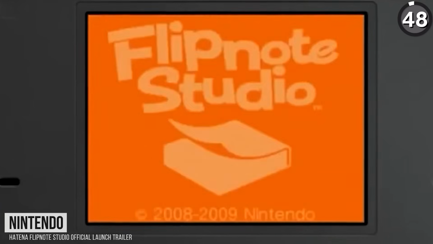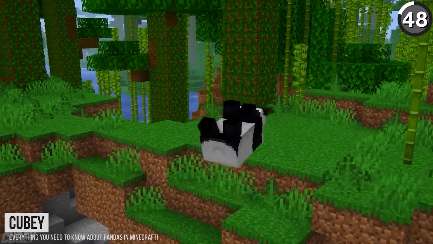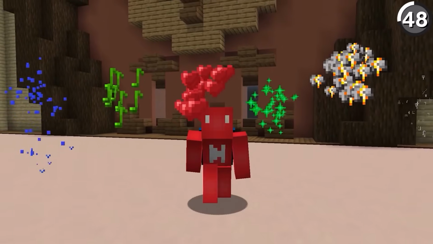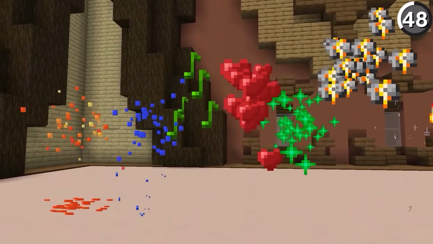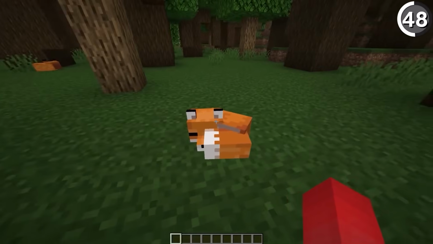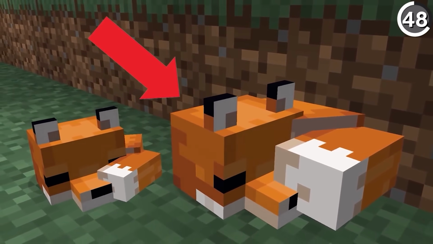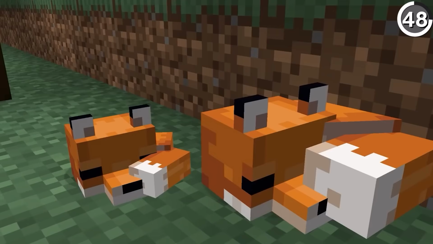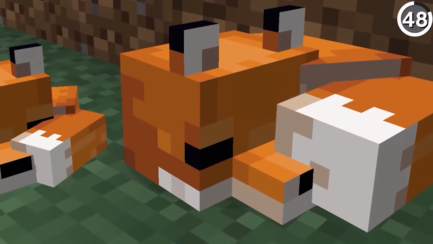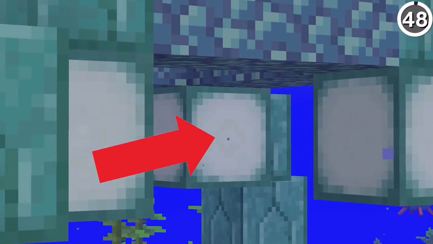Oftentimes, an animator's work goes underappreciated, since if they did their job right, you shouldn't be able to notice it much. It should just fit right in. But today, I'd like to give a little spotlight to an animation you might not have noticed. And luckily, our subjects for that are these adorable sleeping foxes. See, if we move in for a closer look, you'll notice that these snoozers actually have a subtle breathing animation. Is it a big detail? Not at all. But I do think it's nice to recognize the little tidbits that the developers added in. And as far as that goes, this is right up there in my mind with the sea lantern's glowing animation.